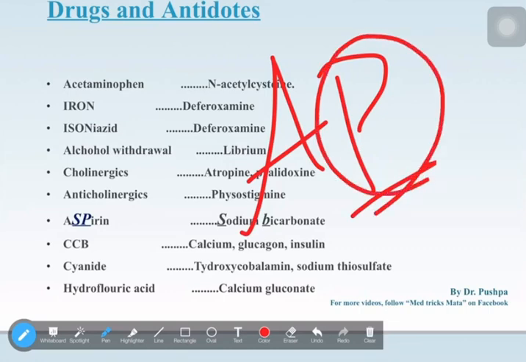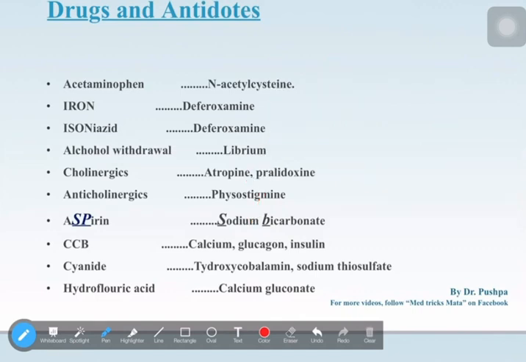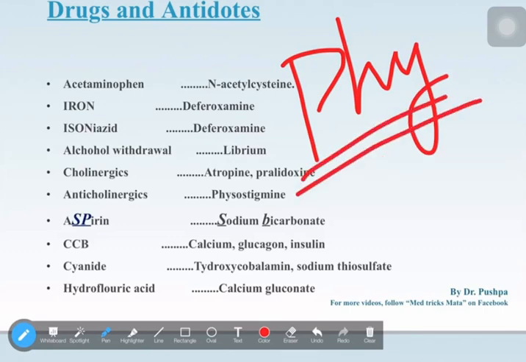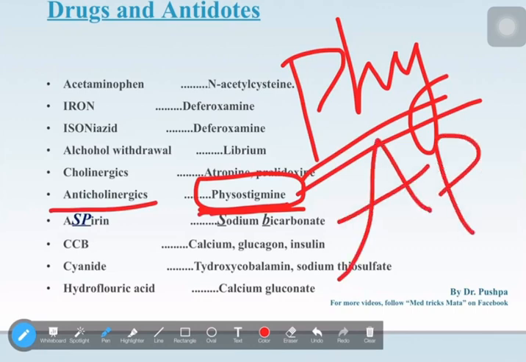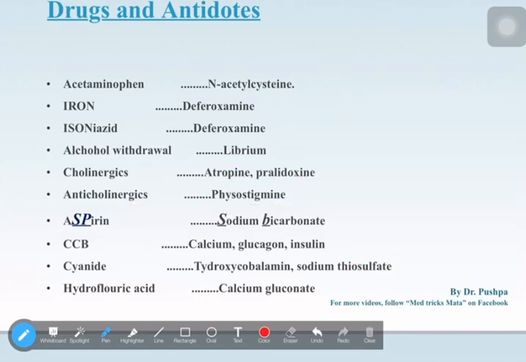So this AP, P for, is physostigmine only. How to remember this? These days there are many YouTube channels in Andhra Pradesh. Most of the fitness channels, Telugu fitness channels, are run by Andhra people. Until now, I have seen that mostly 80% of them are Andhra people. P for physical exercises they'll do, so that's why I'm calling it physostigmine. A for anticholinergic, P for physostigmine. Okay. The next one, AP, you can just remember it as AP also.